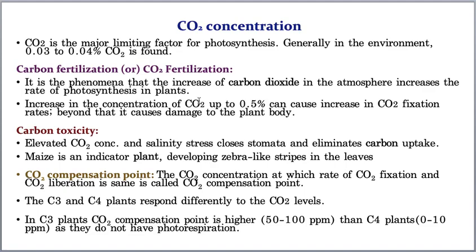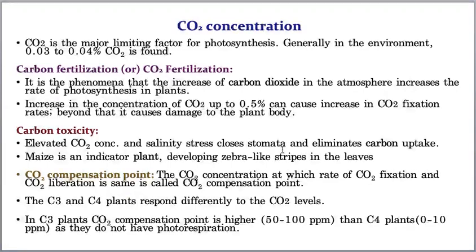Whereas an increase in the concentration of carbon dioxide up to 0.5 percent can obviously increase the rate of photosynthesis, but not beyond that. Beyond 0.5 percent of carbon dioxide availability, it damages the plant body. So hope you understood carbon fertilization and carbon toxicity. Carbon toxicity means excessive availability of carbon dioxide concentration, and of course salinity stress also results in the closing of the stomata, and this photosynthetic activity will be stopped. Hope you understood. Then that is called carbon toxicity.